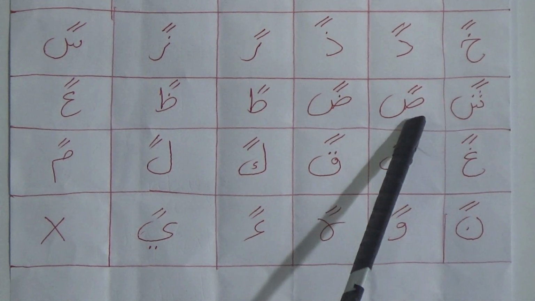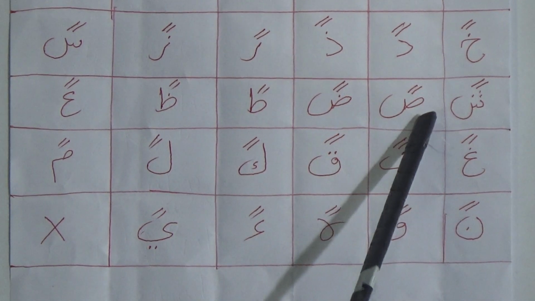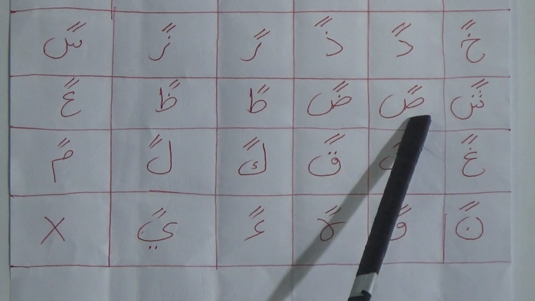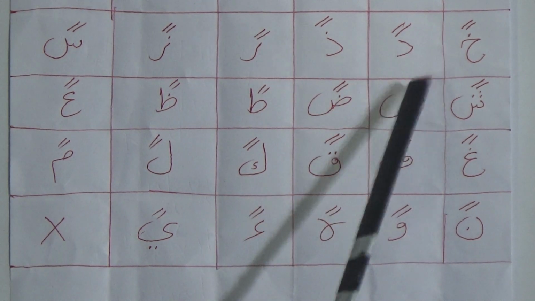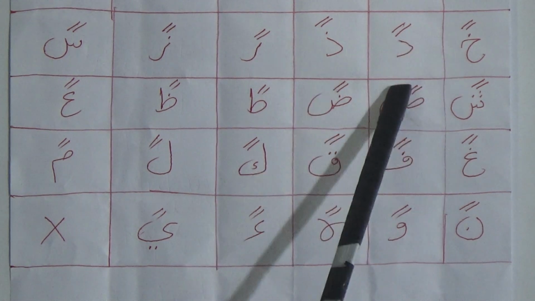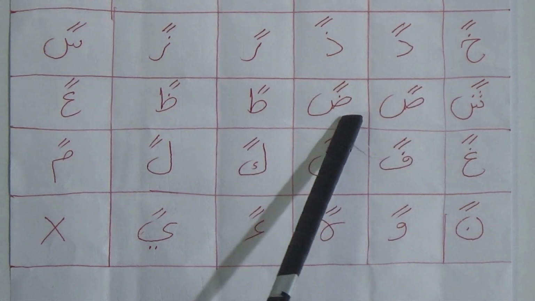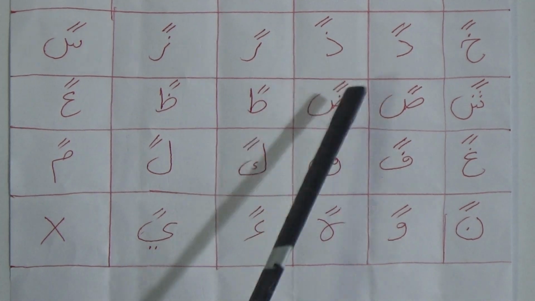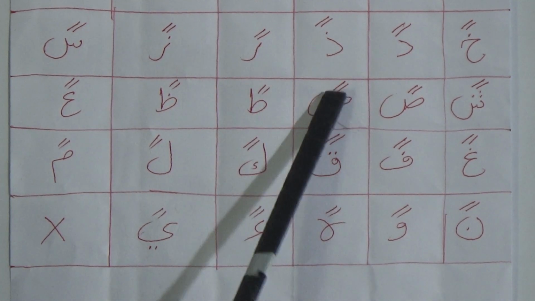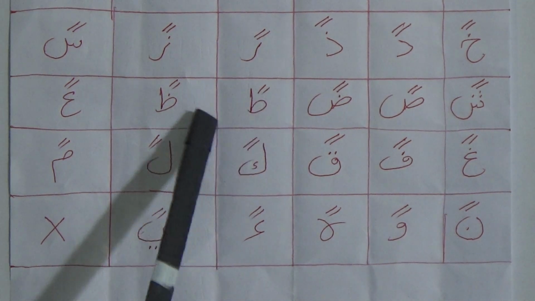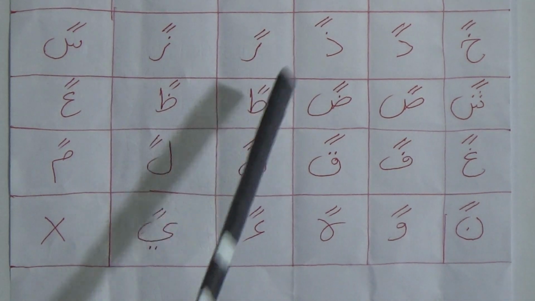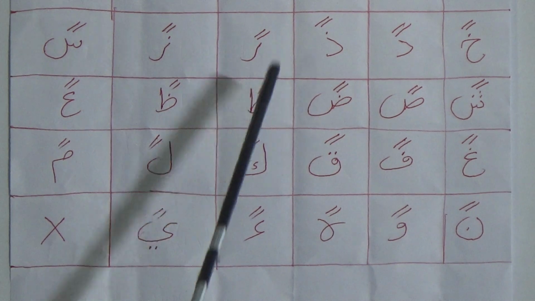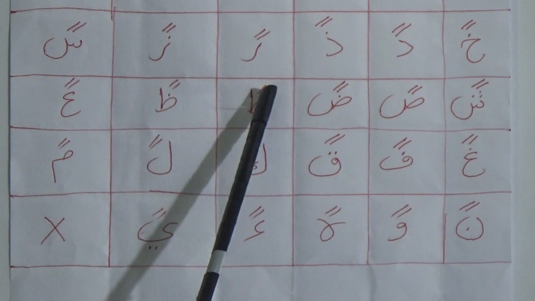Now my dear student, this one is Sod, not Swad. Sod Dui Jabar Son. This one is Dod, Dod Dui Jabar Don. And this one is To, To Dui Jabar Ton.